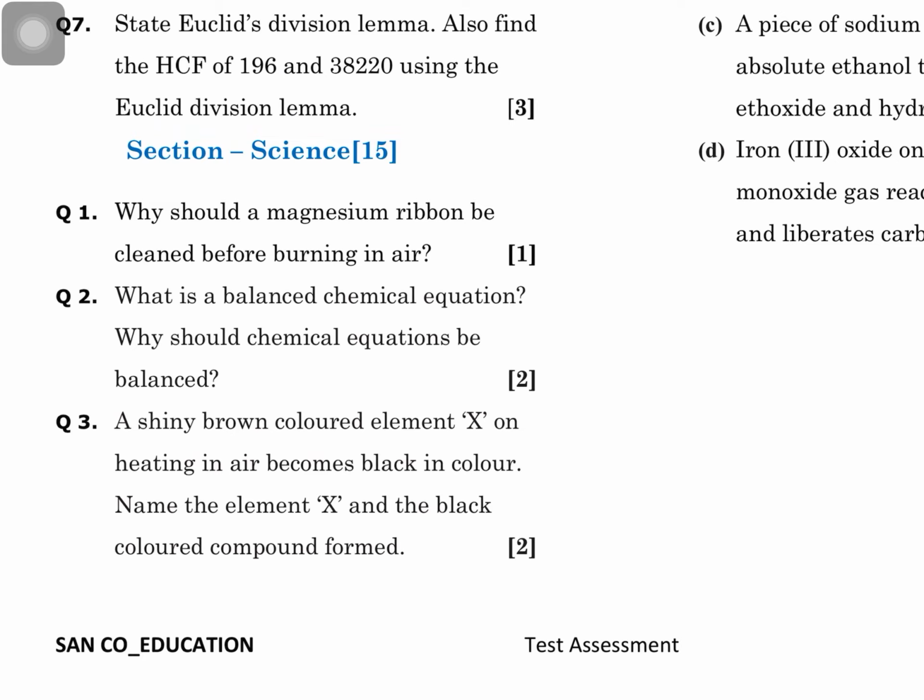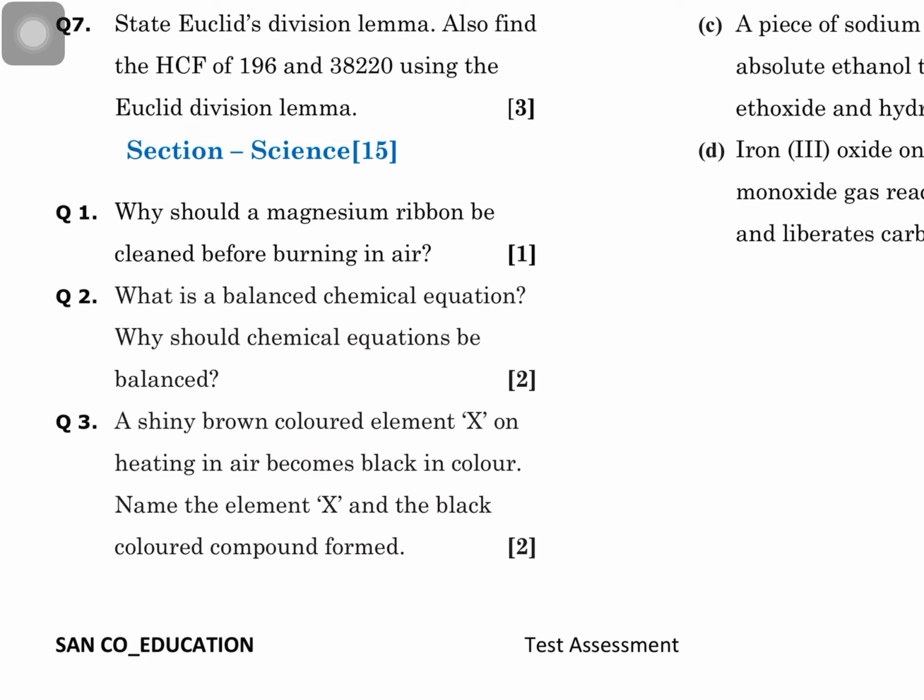So, why should a magnesium ribbon be cleaned? Obviously, if the ribbon is kept for a long time, a layer will develop on the surface. Socially we speak of a layer, but chemically and technically we can say some substance would have been formed as a layer. So what is the substance? Magnesium is a metal, and there is a very reactive element in nature around you, called oxygen. So obviously, oxide of magnesium would have been formed.